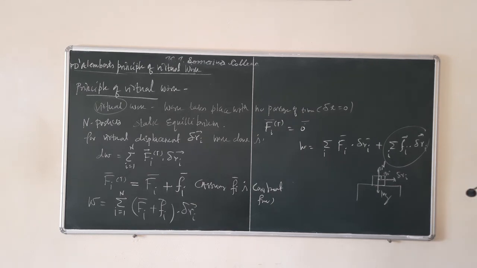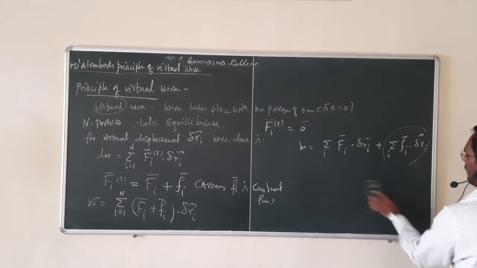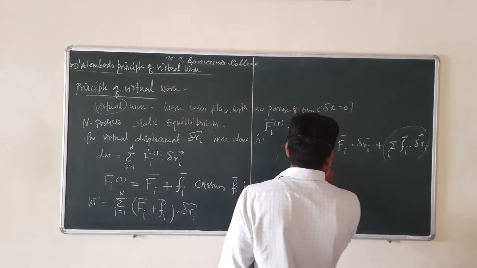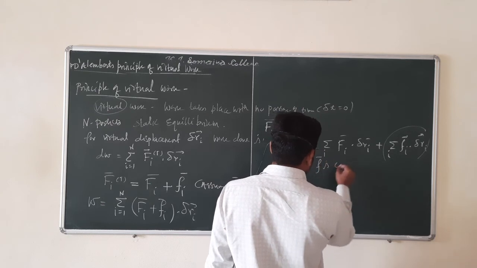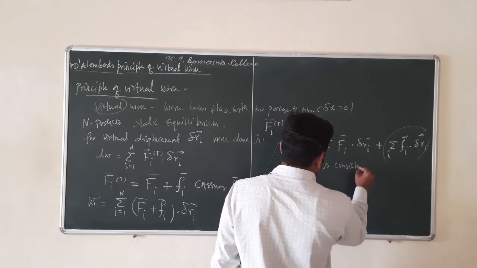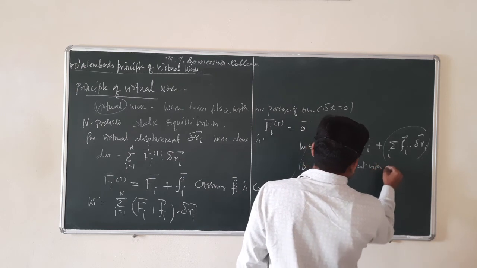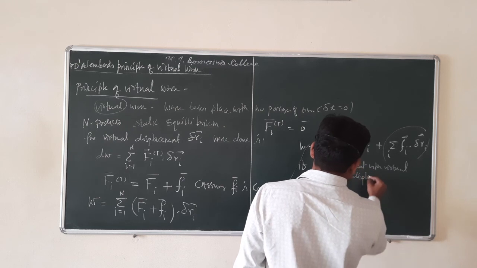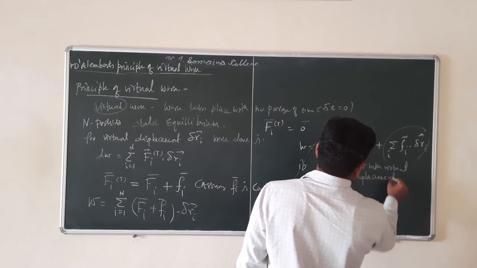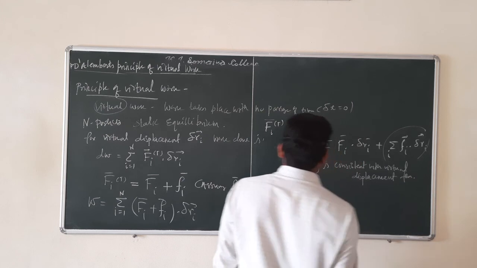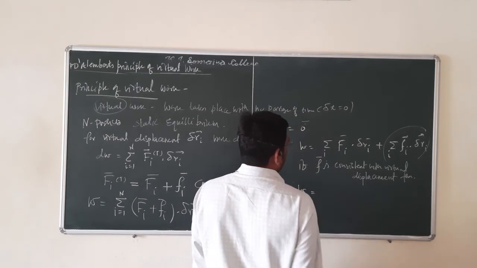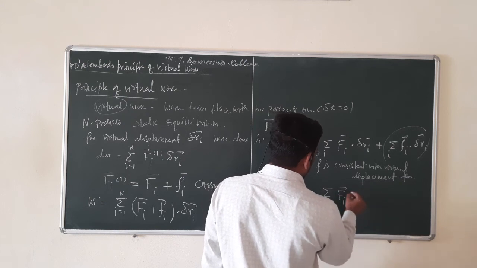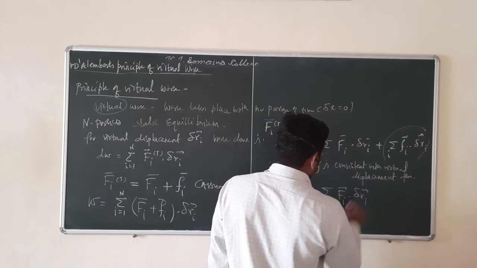Now if the virtual displacement is consistent, we can use the word consistent. If F is consistent with the virtual displacement, then work done is equal to summation over i of Fi dotted with delta Ri.